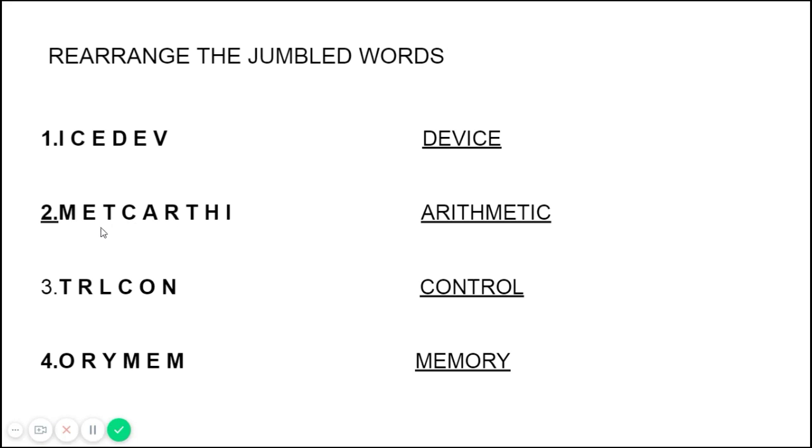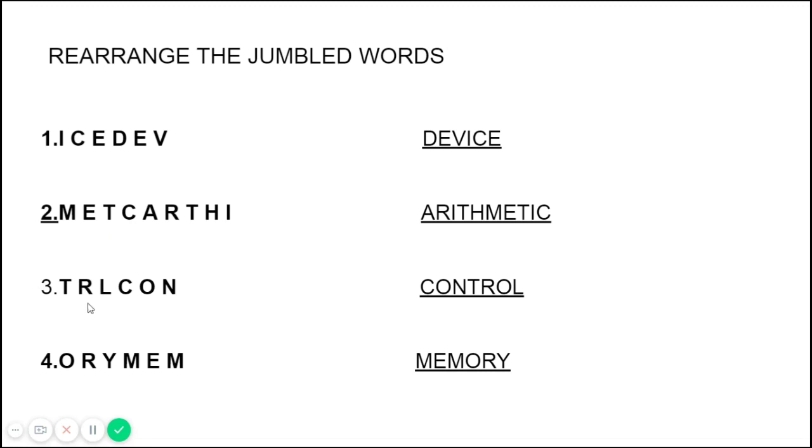Then you see Metcalfe. What is this Metcalfe? There is no such word. So what we should do is make it a meaningful word. Arithmetic is the right one. So just change the letters and change the order.